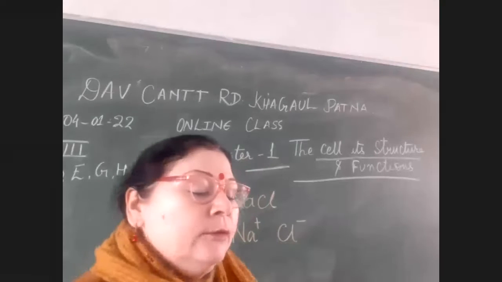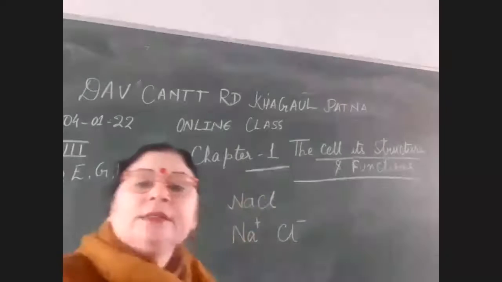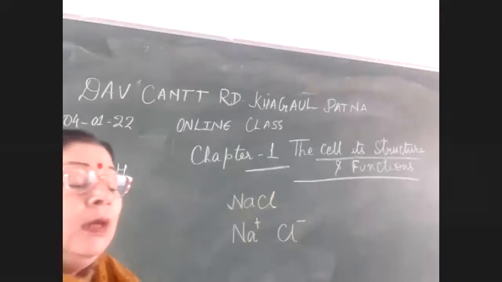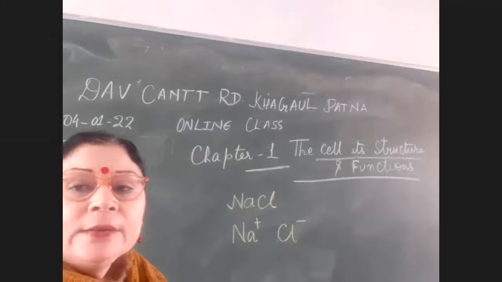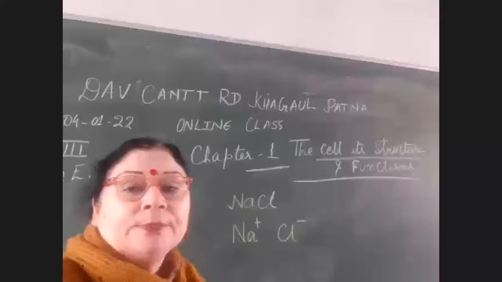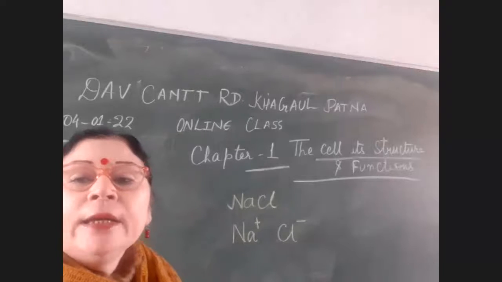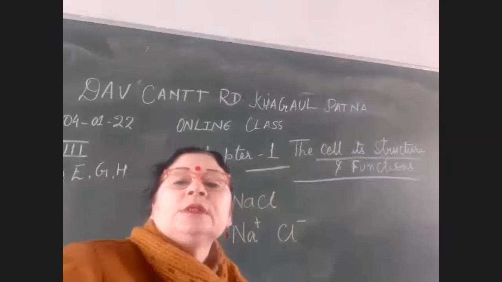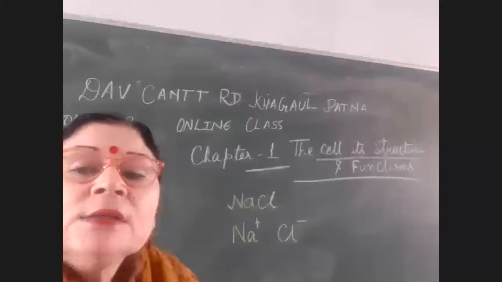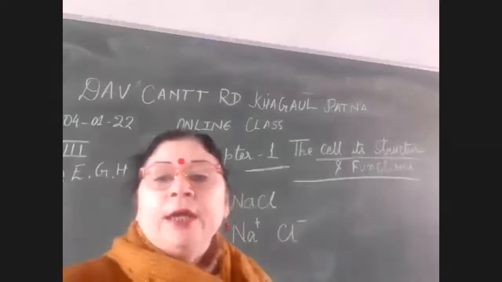So these free mobile ions which allow electricity to pass through them are known as electrolytes. And electrolytes are of two types: strong electrolyte and weak electrolyte. Strong electrolyte means what? Which has got more number of free ions.